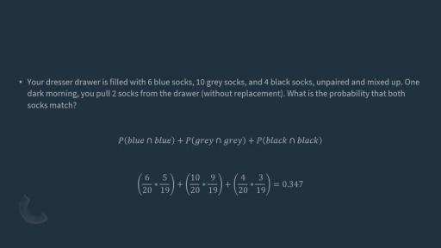So the blue would be 6 out of 20, and then 5 out of 19. The second one would be 10 out of 20, 9 out of 19. Then 4 out of 20, 3 out of 19. You would add each one of those up because they're separate probabilities, and you'd get your probability, which is just over 33%. So if you did this in a given week, you would probably have matching socks 1 to 2 days.